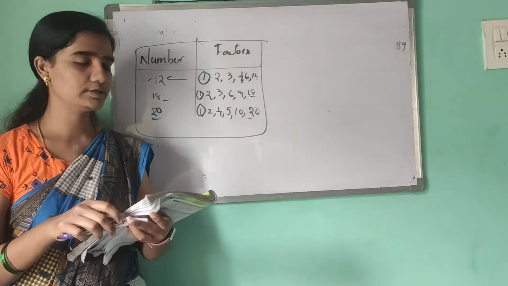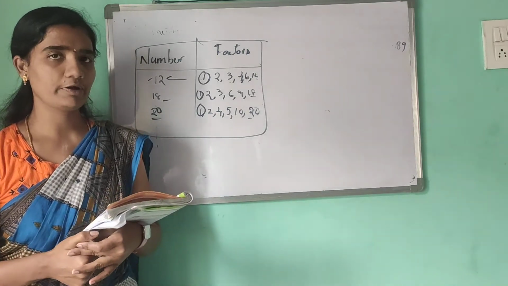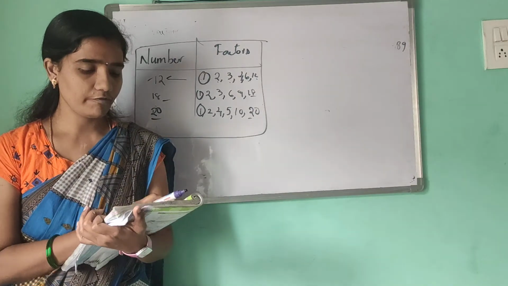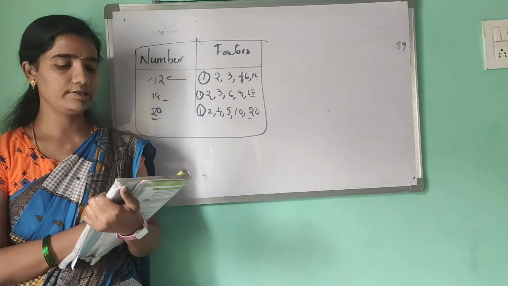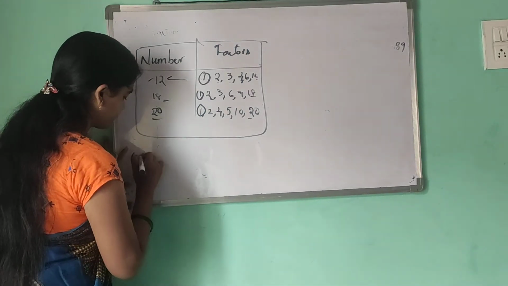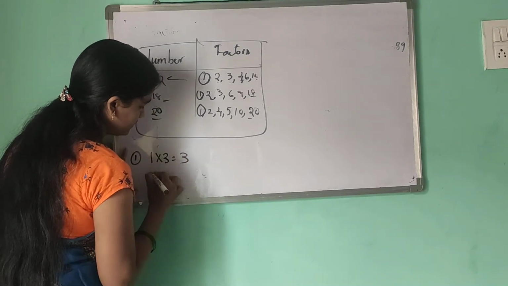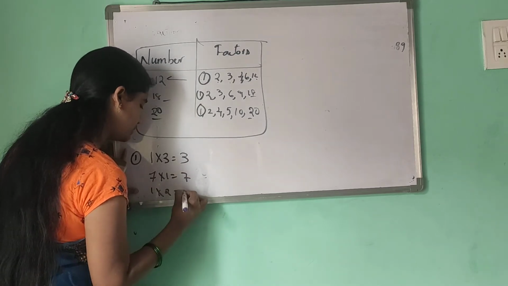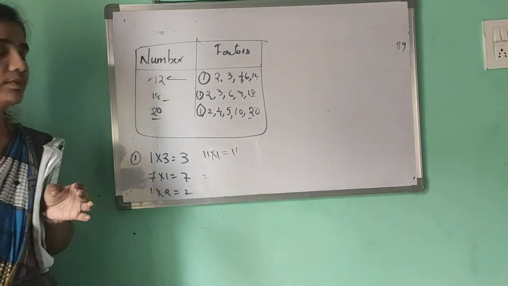Coming to the third one. We have learned previously in this chapter that a number other than 1 with only two factors, namely 1 and the number itself, is a prime number. What is a prime number? For example, 1 times 3 is 3, 1 times 7 is 7, 1 times 2 is 2, 1 times 11 is 11.